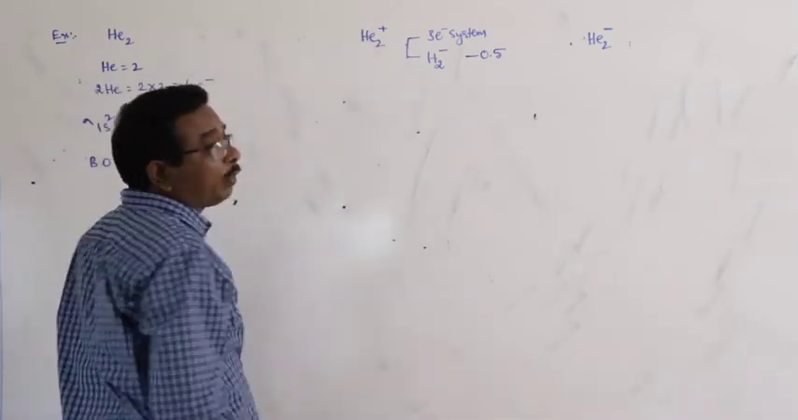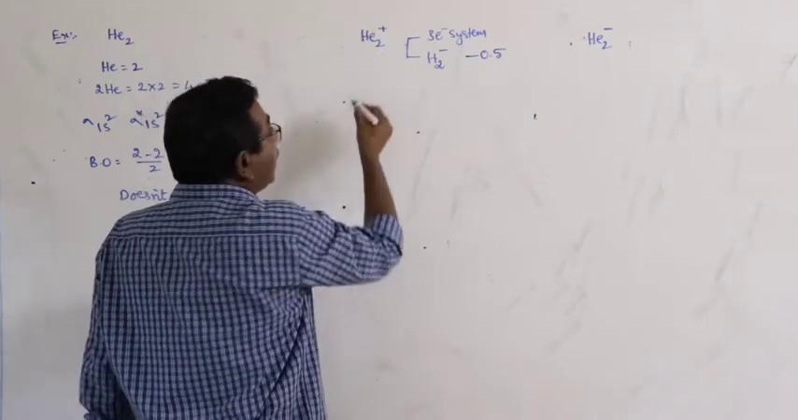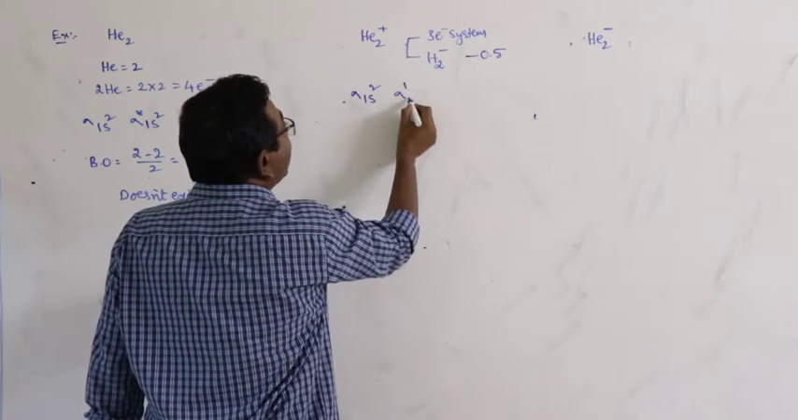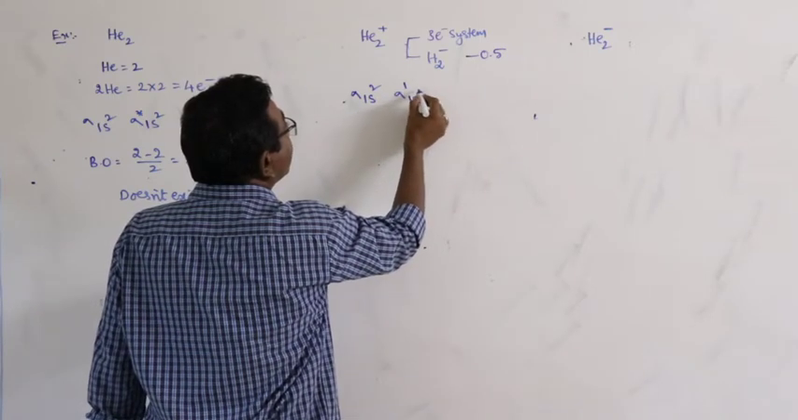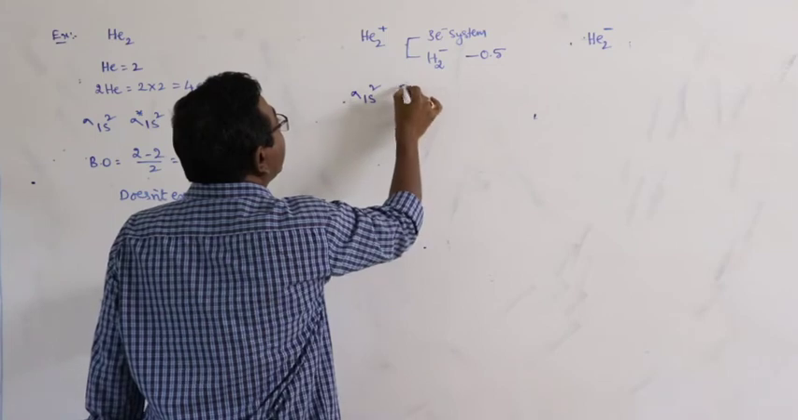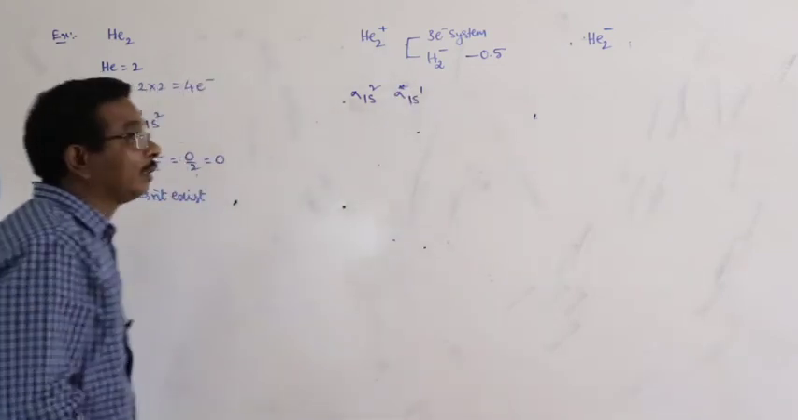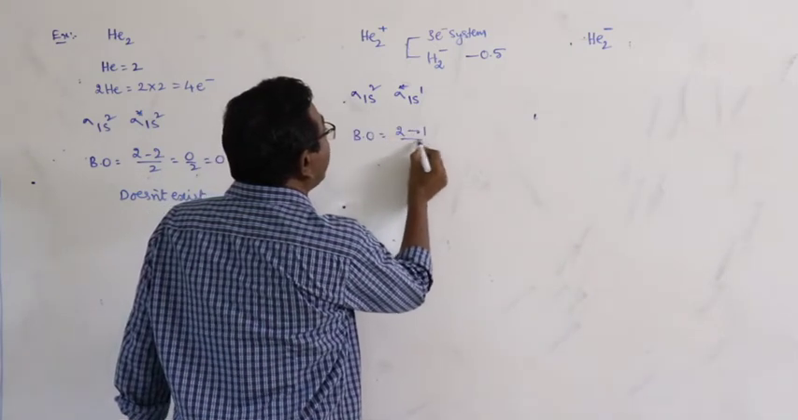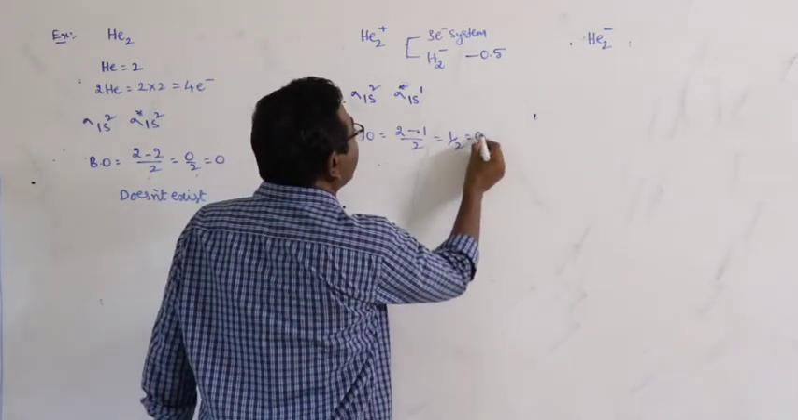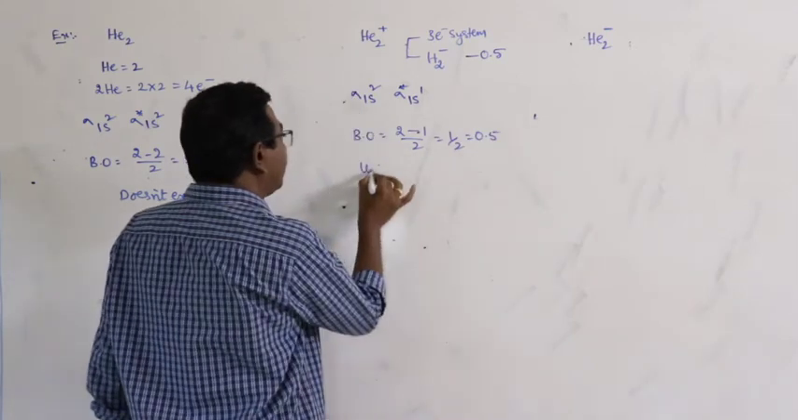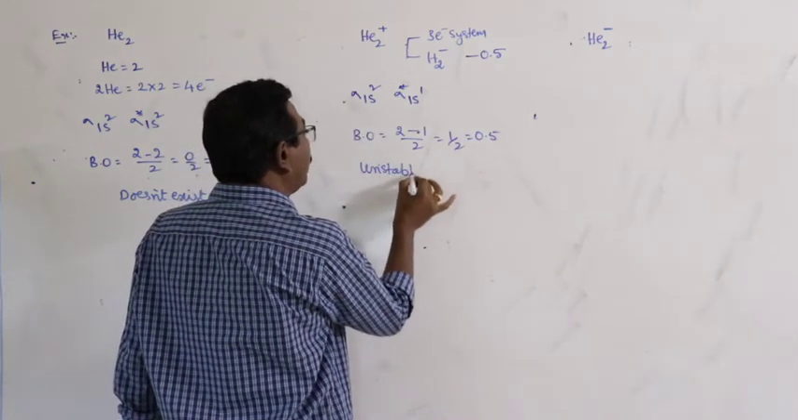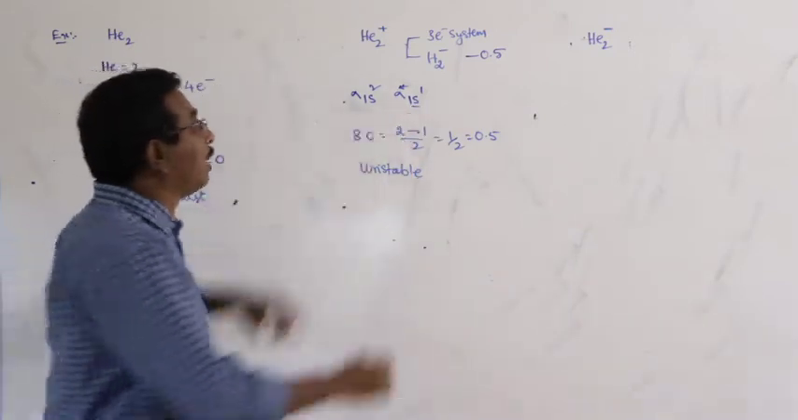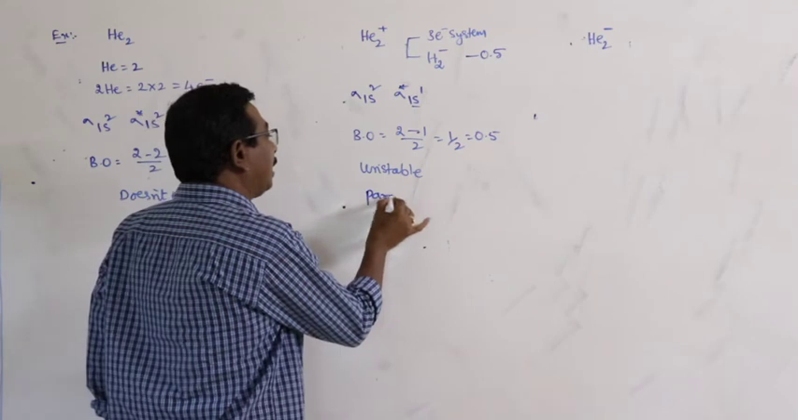Look here once again. Helium, 2 into 2, 4. 4 minus 1, 3. Sigma 1s square, sigma star 1s1. Here bond order is equal to 2 minus 1 by 2, that is equal to 1 by 2 is equal to 0.5. Here the species is unstable. What about the nature? There is an unpaired electron present in the antibonding molecular orbital, so paramagnetic.